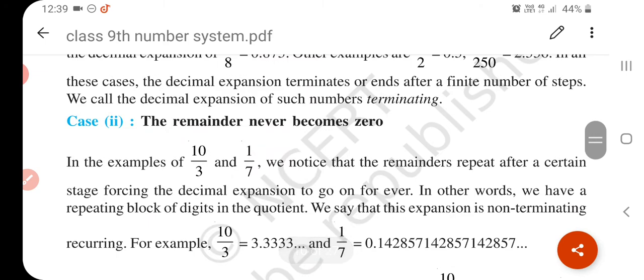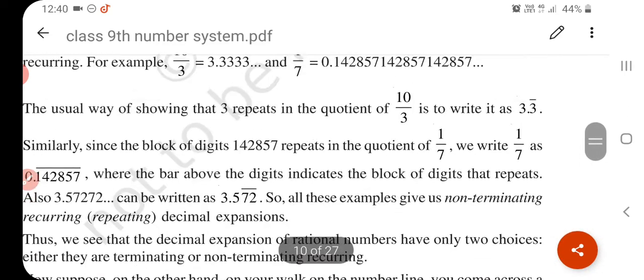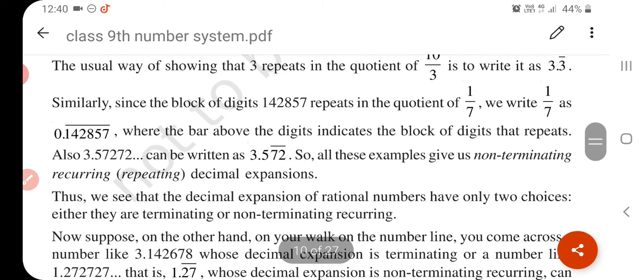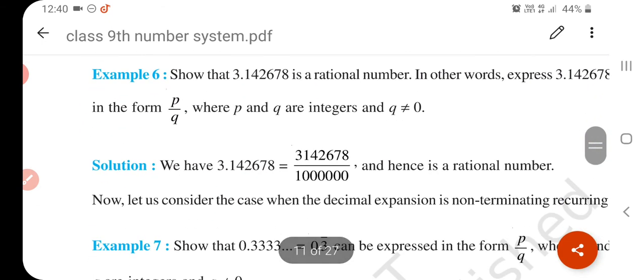If the remainder never becomes 0, then it is non-terminating. In the non-terminating case there are 2 cases. In one, the same remainder repeats, and that type of decimal number is called non-terminating recurring. And non-terminating non-recurring means the remainder never becomes 0. Okay, understand.